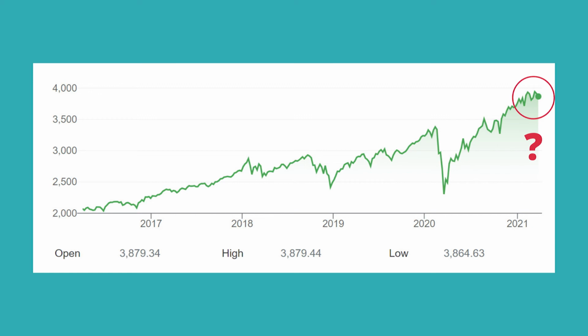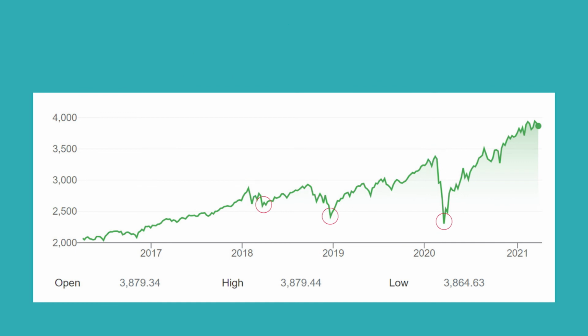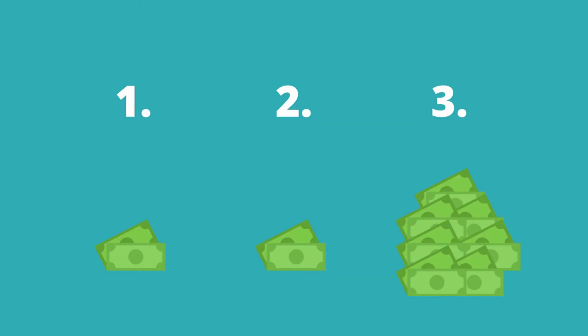But the good news is you don't have to time the market. And there is proof for this. They calculated 3 scenarios. In the first scenario, a person invested only at the top and the market crashed the next day, just at the worst time. In the second scenario, the person invested only at the bottom, after the market crashed. We know that both of these scenarios are completely impossible. And in the third scenario, the person invested his money every month, no matter where the market was. It turns out you can make the most money with the third strategy. This is called dollar cost averaging.